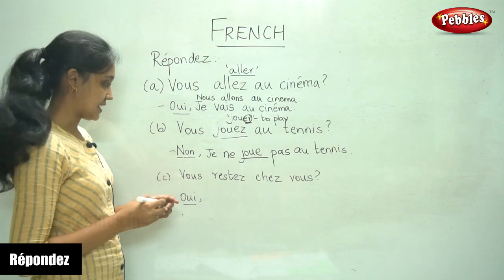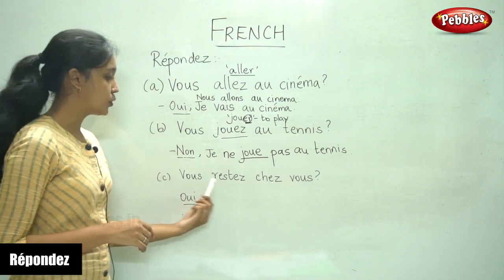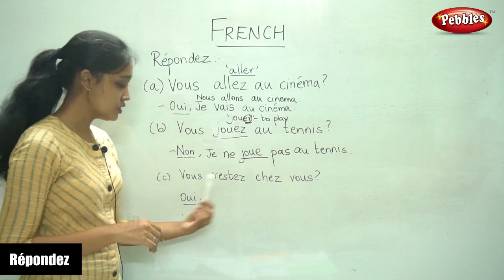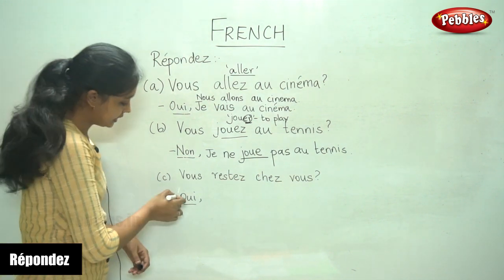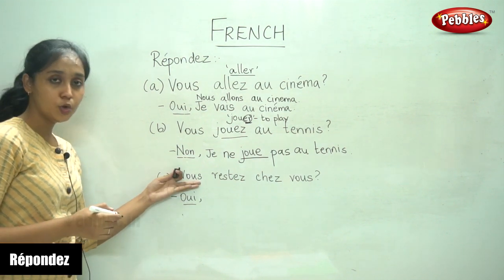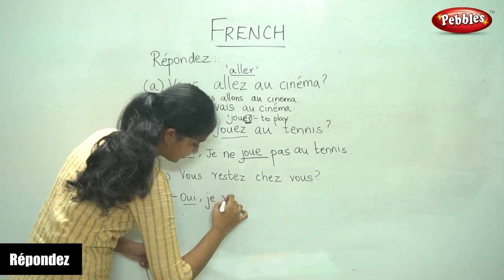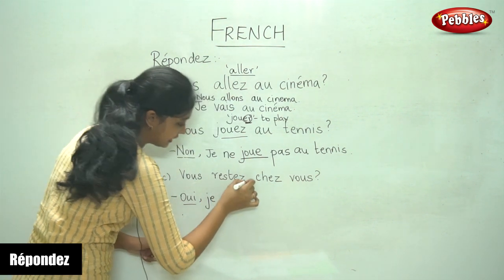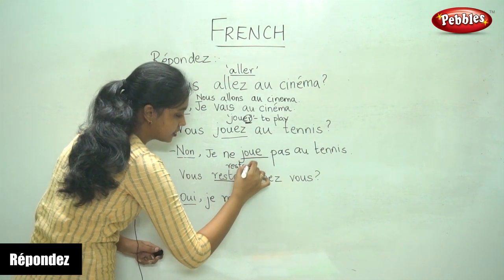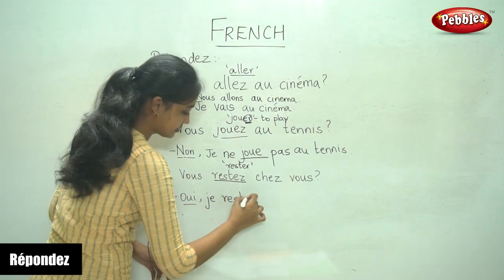The next sentence. Vous restez chez vous? You stay in your house? Now, the answer is yes, oui. So, vous becomes je. And again, rester is an ER verb. So, for je, it is reste.